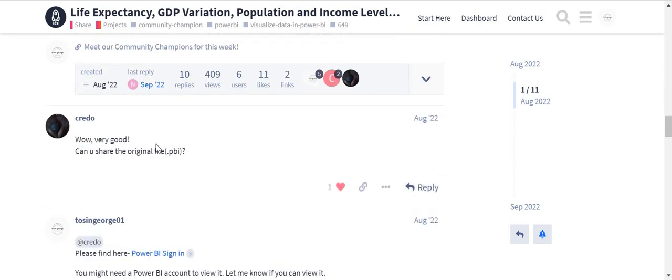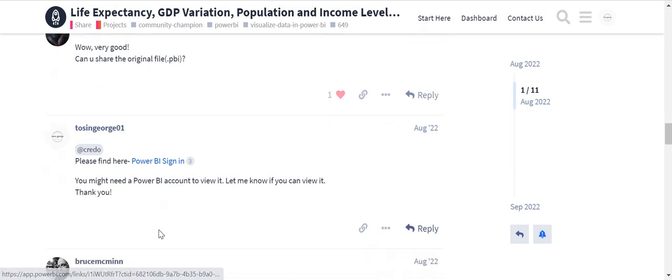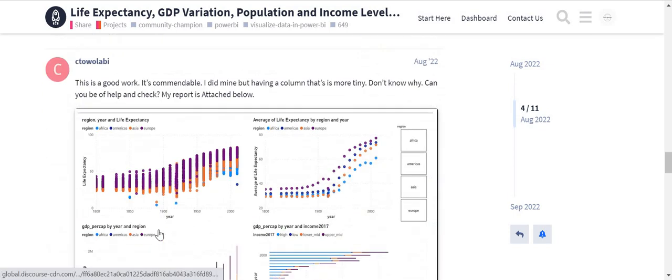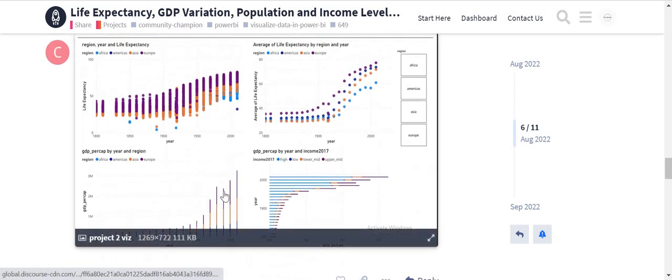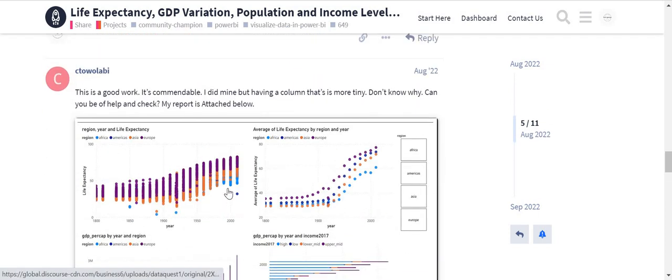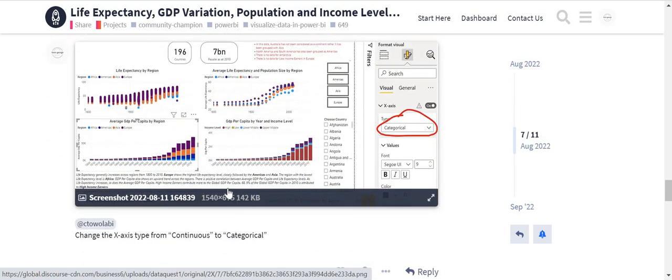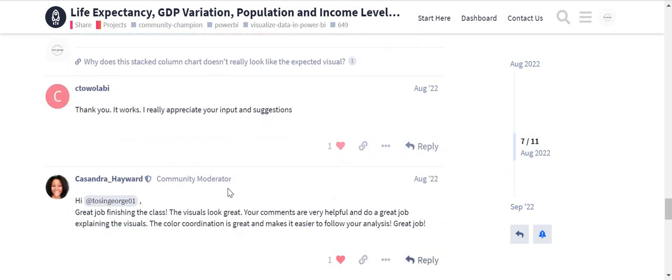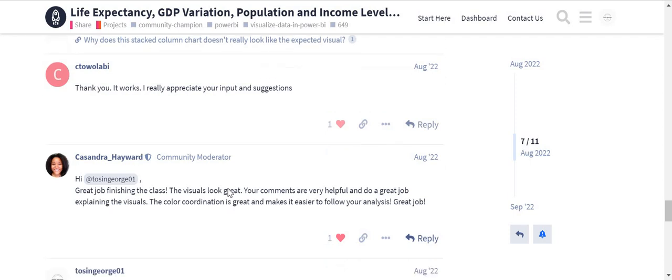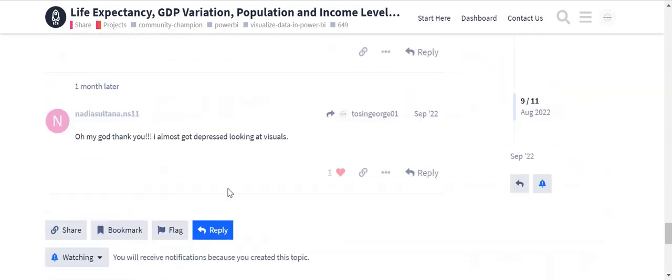Someone said I shared the original PBIX file. I did share it here. Then I received feedback, and someone else had issues with theirs, and I was able to help out with what they should do. So remember, you shouldn't just be expecting people to give you feedback. Also give feedback on other people's work.